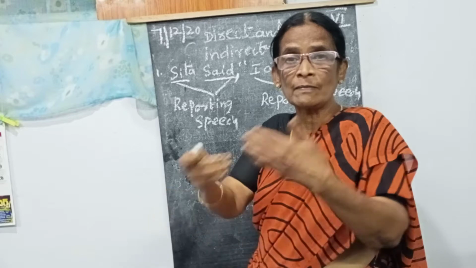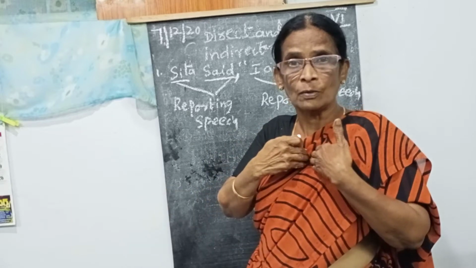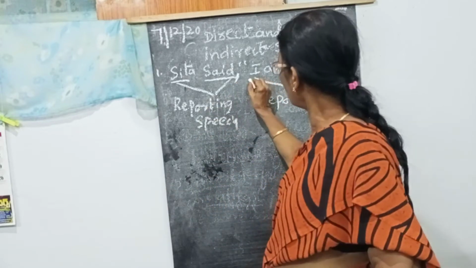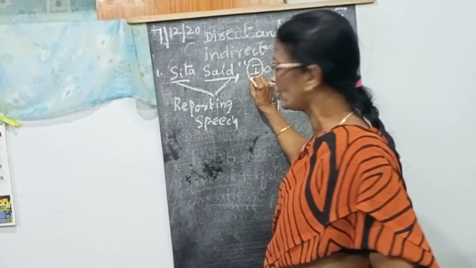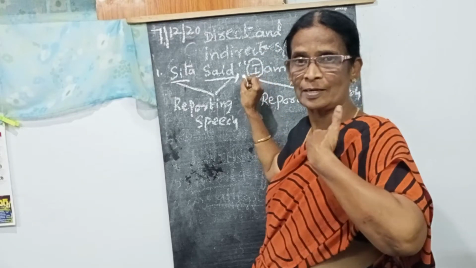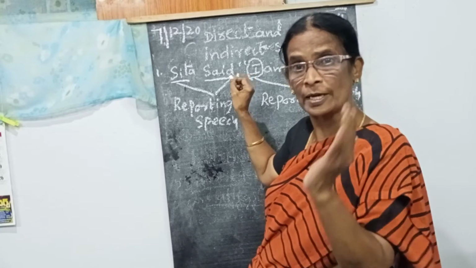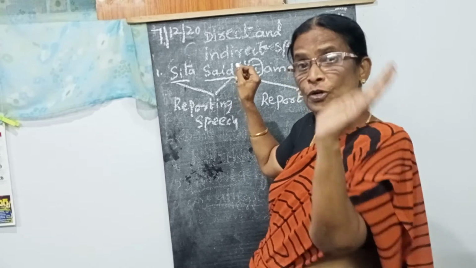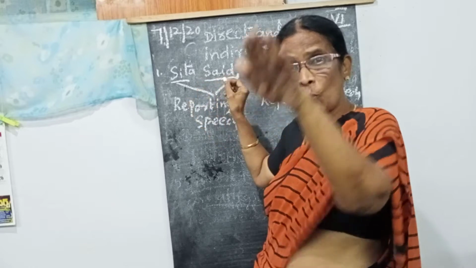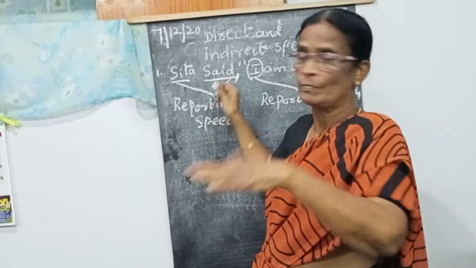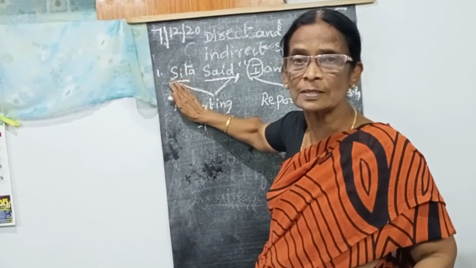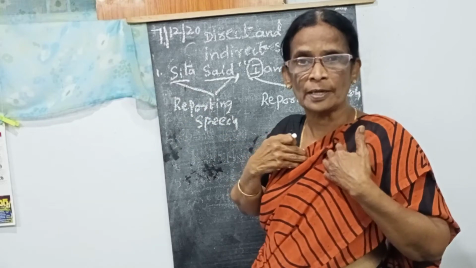What Sita saying? When we are going to say, the person also going to be changed. What I said, you won't say I am teaching. What I said, you are going to say I changes to she or he. But here also, what Sita saying, we the third persons are saying.